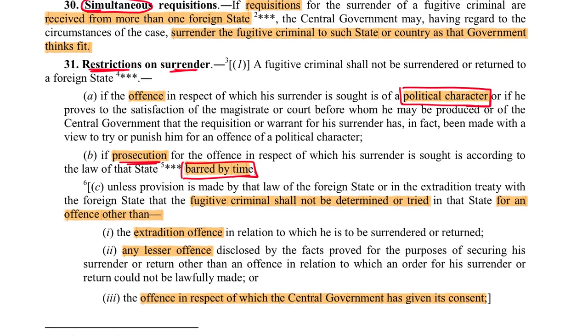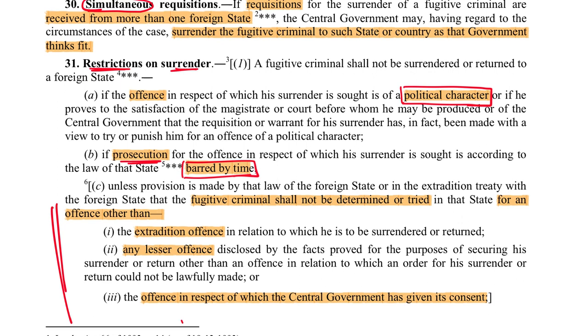And lastly, the same points that we studied in the previous slide: the fugitive criminal cannot be tried in the requesting country for any offense other than the extradition offense, any lesser offense, or the offense with respect to which the government of India has given its consent.